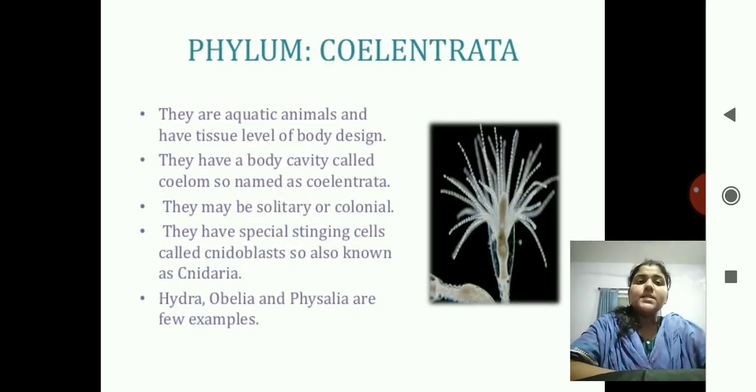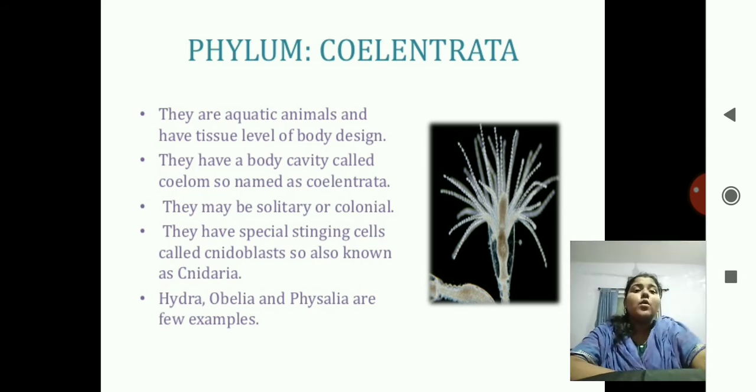Next phylum is Coelenterata. Coelenterata is from the Greek word koilos, which means hollow, and enteron means intestine. Hollow intestine. It is hollow body cavity. Again, the word suggests this phylum is dependent on coelom, and the body organization is of tissue level body organization.